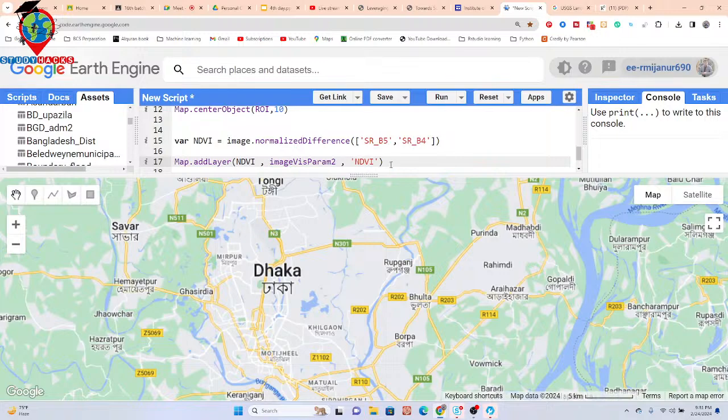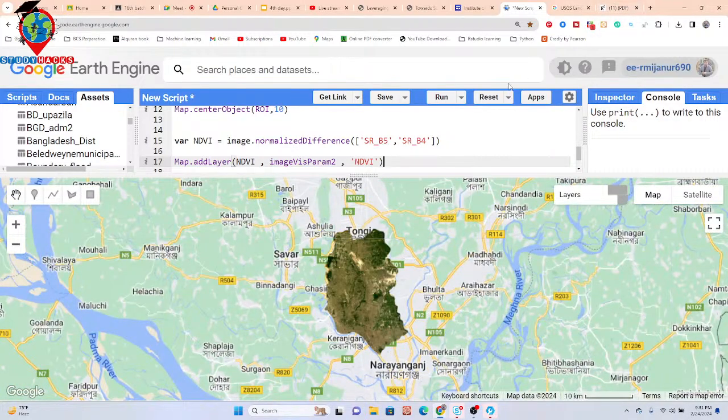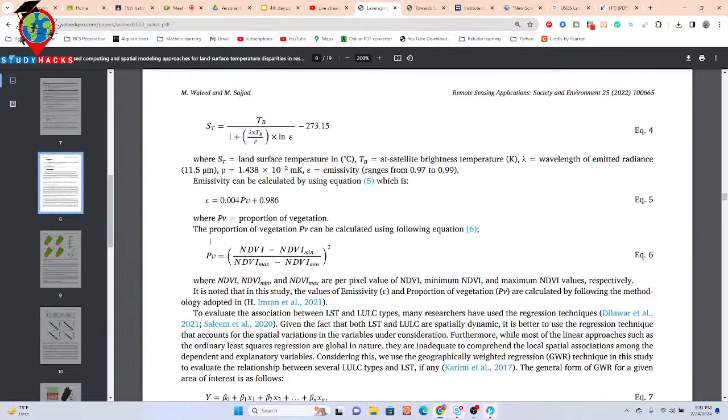After creating the NDVI map, we have to find out the proportion vegetation. You can see this paper. What is the equation for the proportion vegetation? Proportion vegetation can be calculated using the following equation: NDVI minus NDVI min value divided by NDVI max value minus NDVI min value, then the whole squared, power 2. So now we are going to calculate these things.